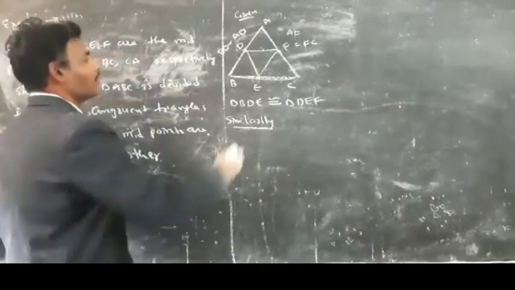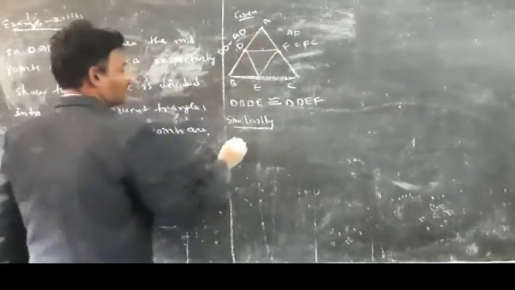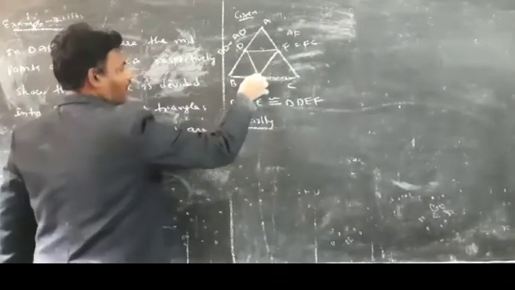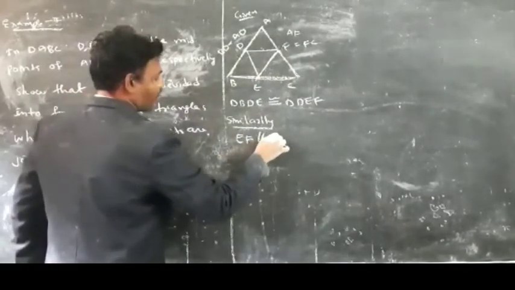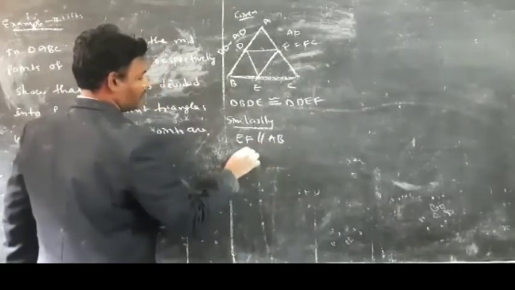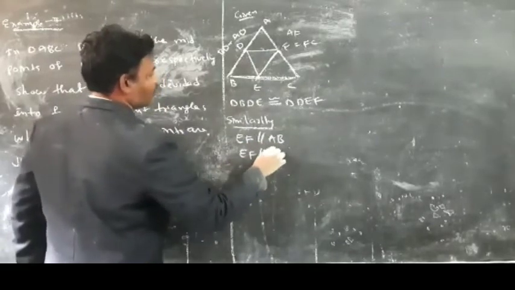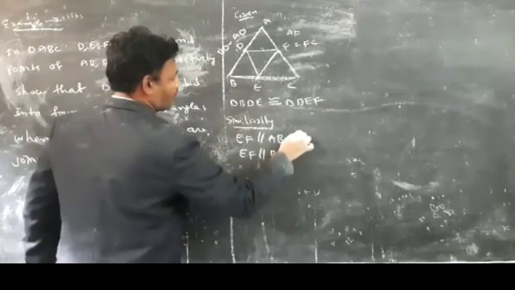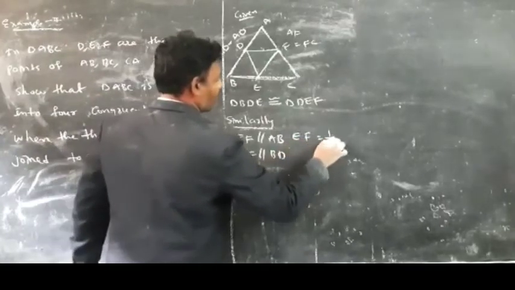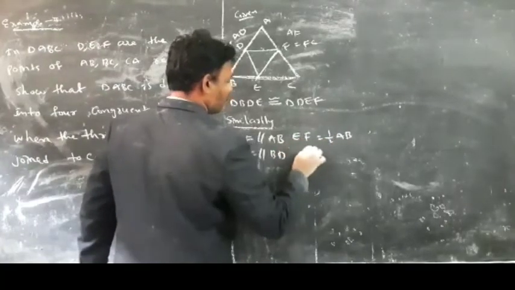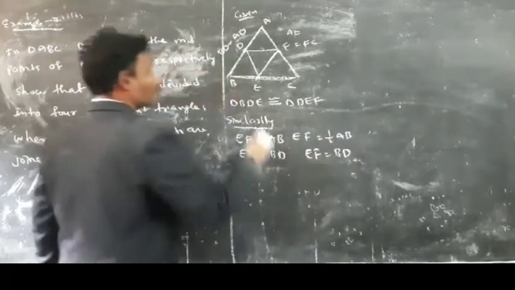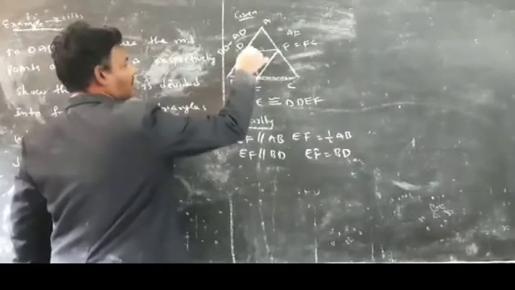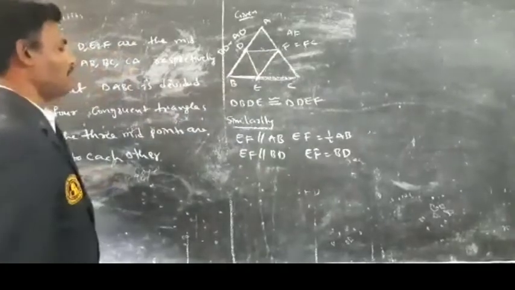Similarly, see here, EF is parallel to AB. It means EF is parallel to BD also. EF is equal to half of AB. It means EF is equal to BD. Here, EF is equal to BD.